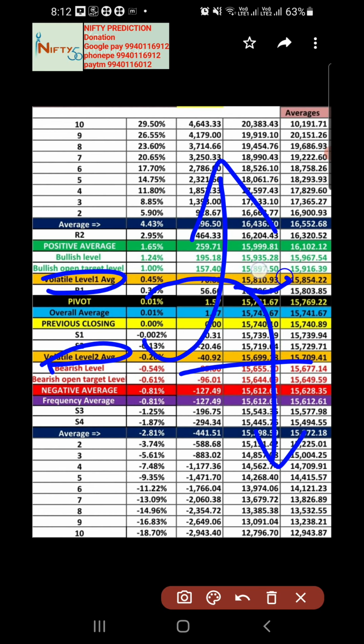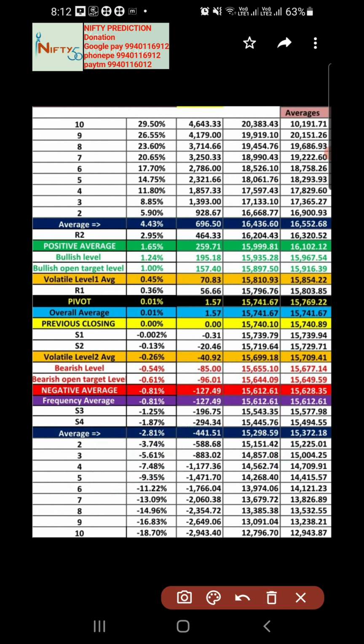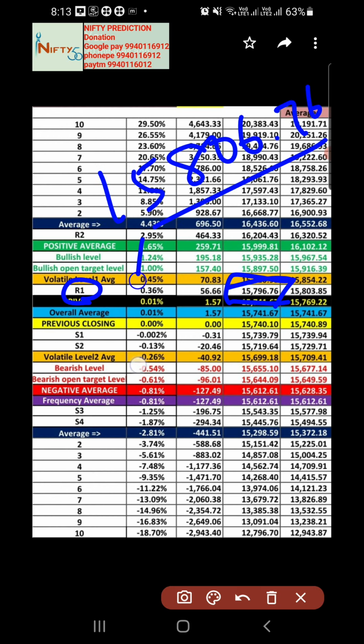So we need to watch out for these two levels, 15,810 and 15,699. But we have the hint: we got the 15,650 target yesterday, so we have a good chance to break on the lower side too. The market has the chance to fall down, even if it goes up somewhere in the positive direction up to resistance level 1. Normally at resistance level 1, we have the stop loss for the normal bearish market. 15,806.76 is the normal bearish market stop loss. So if this particular level is not broken, then the market will again have the potential to fall down.